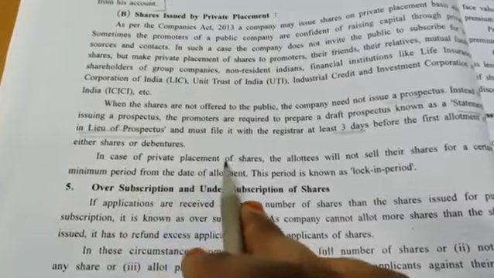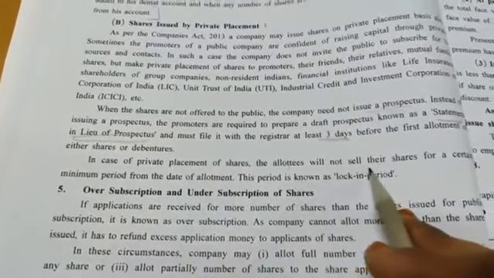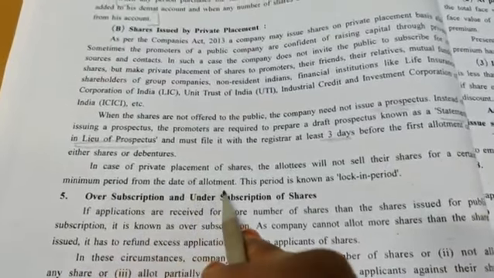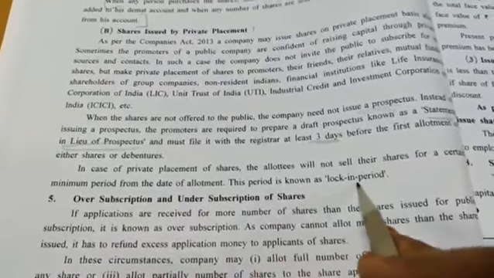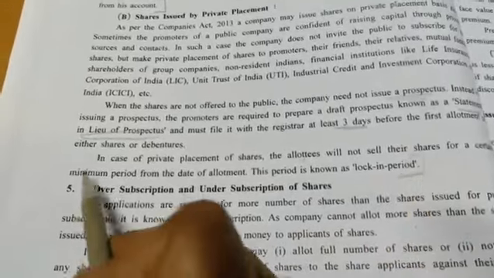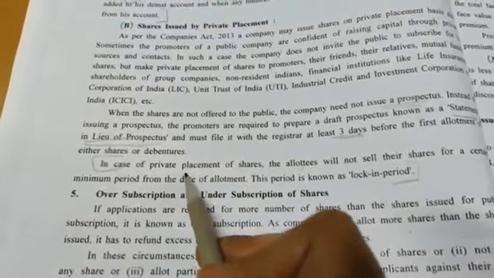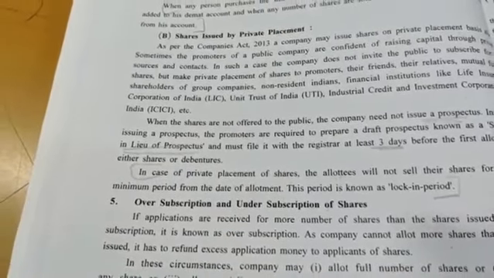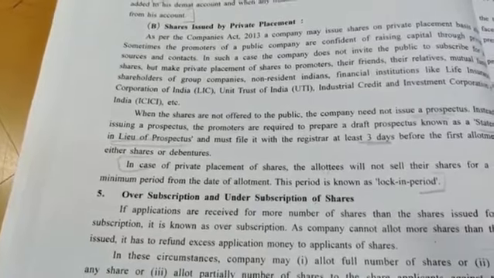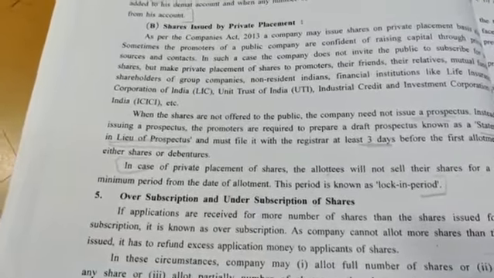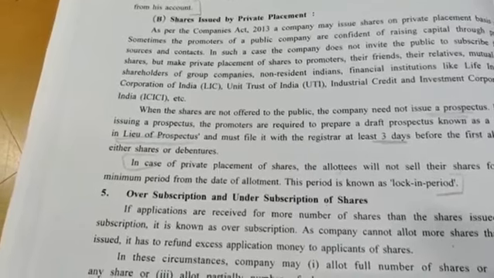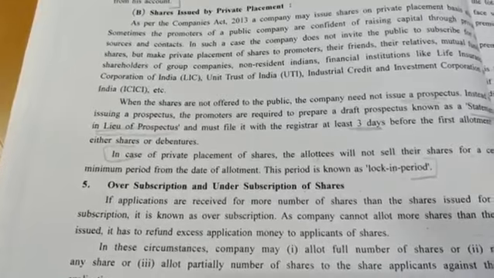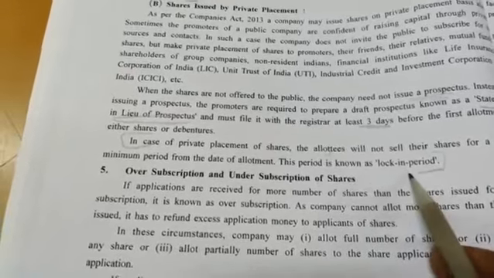In case of private placement of shares, the allottees will not sell their shares for a certain minimum period from the date of allotment. This period is known as lock-in period. Okay. Now see, what do you mean by lock-in period? In case of private placement, whosoever are the receivers of the shares being issued by the company, they cannot sell these particular shares for a certain period of time. And for that certain period of time, they have to keep these shares with them only. So that period is known as lock-in period. Clear?